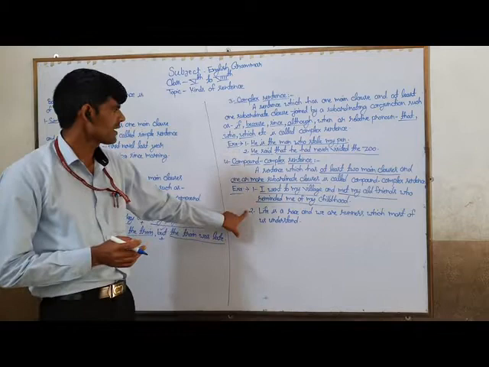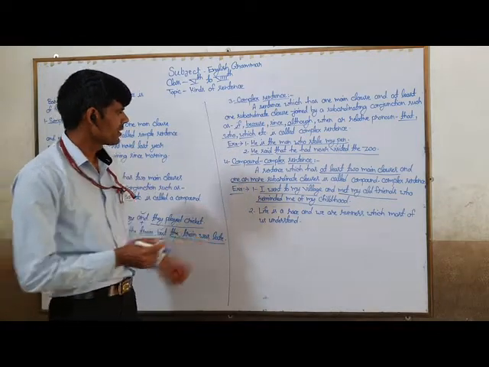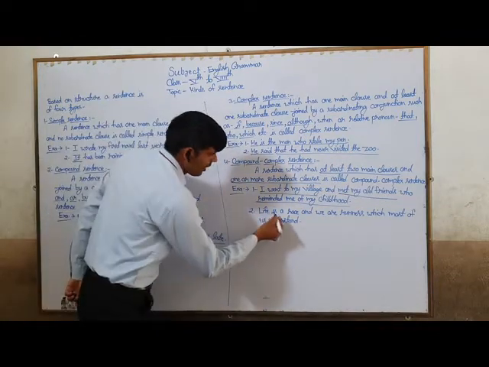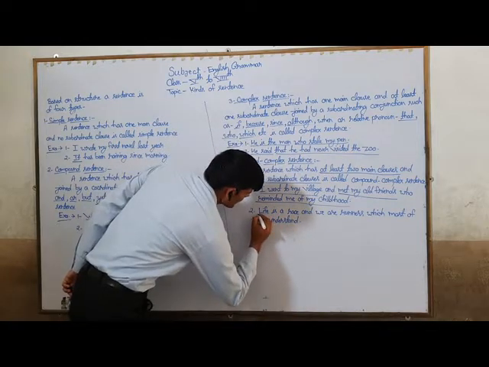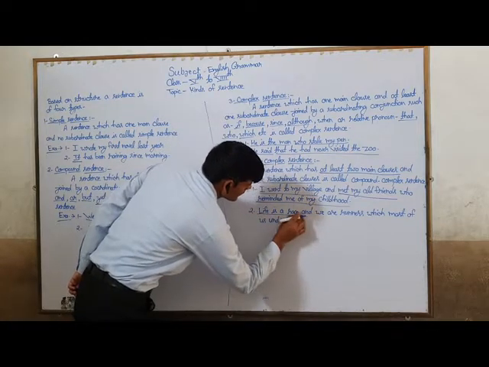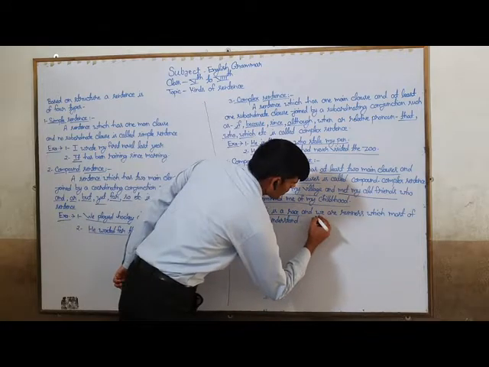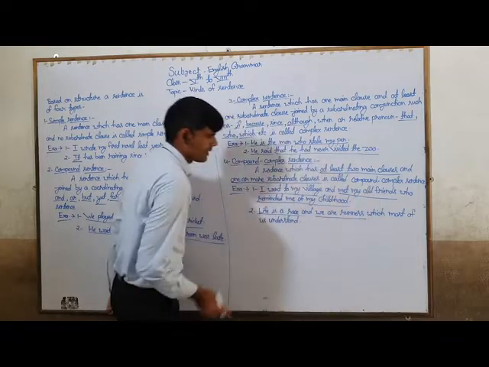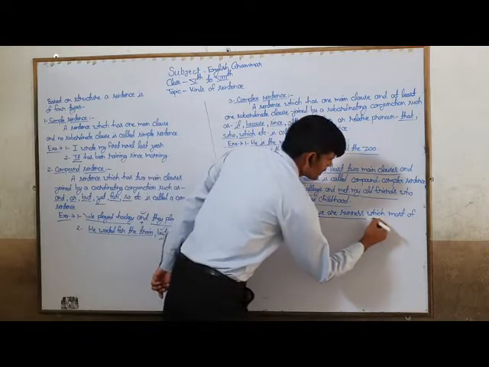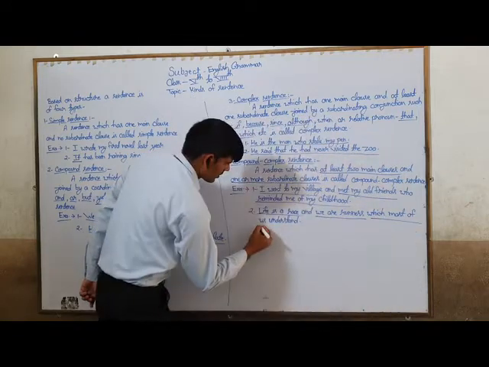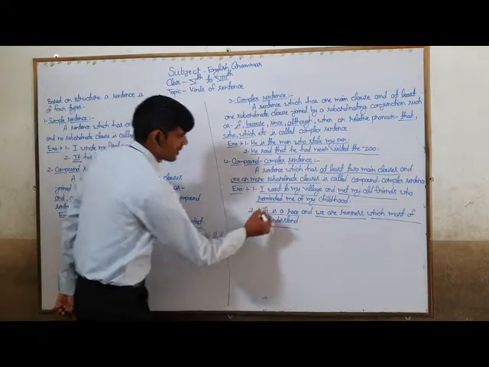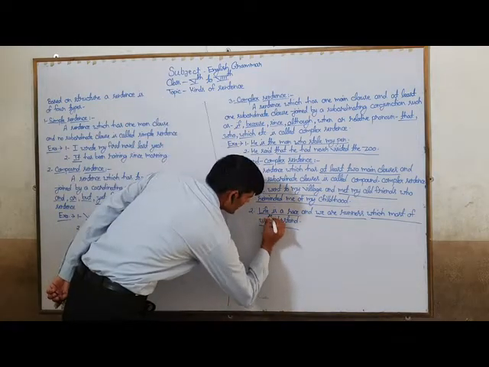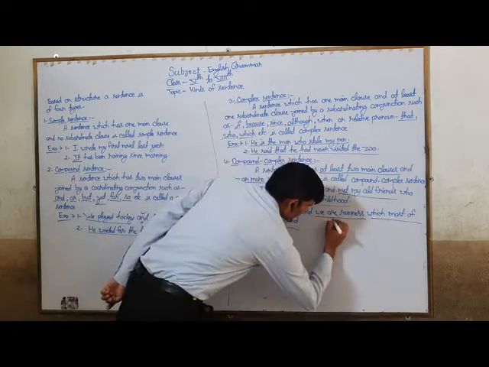Here is another example related to this topic: Life is a race, we are runners, and which most of us understand. Life is a race, this is a main clause. We are runners, this is also a main clause.